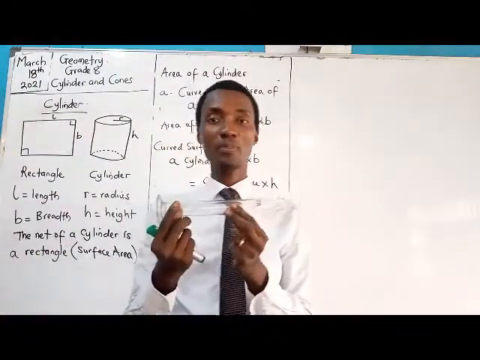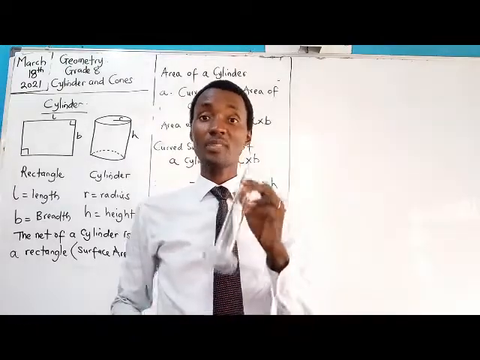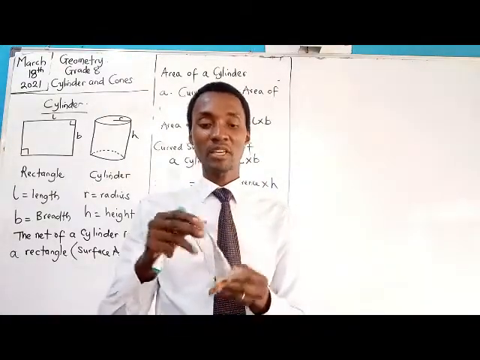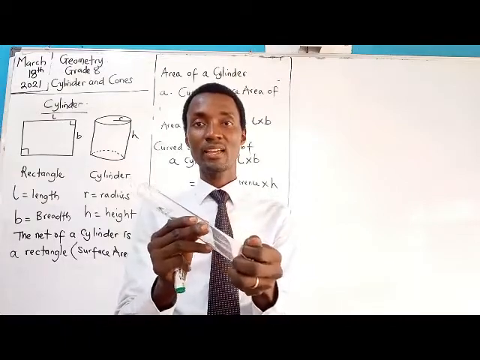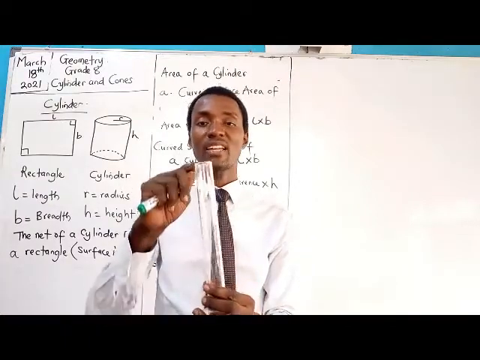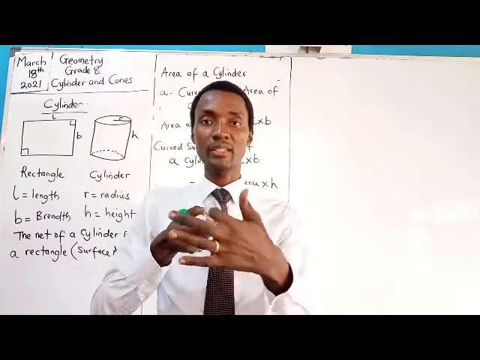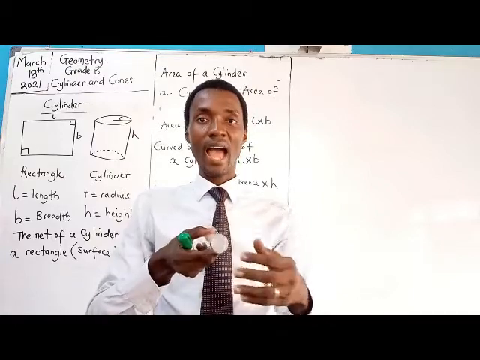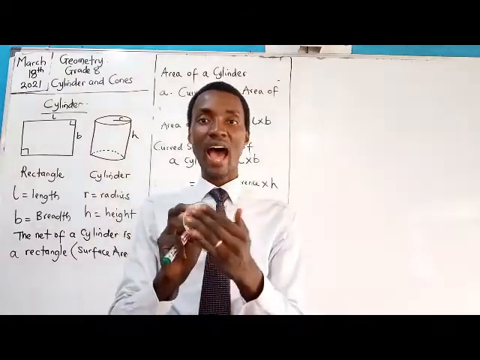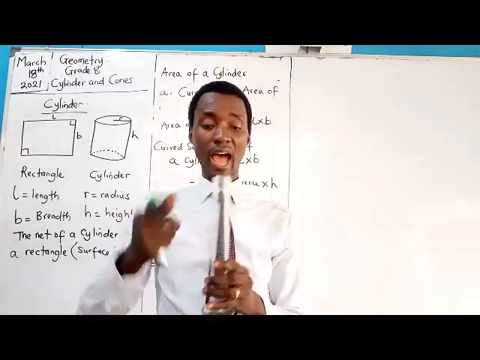Okay, let me try to get a prop that would suit the description I'm trying to make. If we imagine that this extension is not there, and we imagine that this is perfect, this is an example of a cylinder that is opened at one end. See it? I can put my finger through here. So it's open at this end, and it is closed at this end.